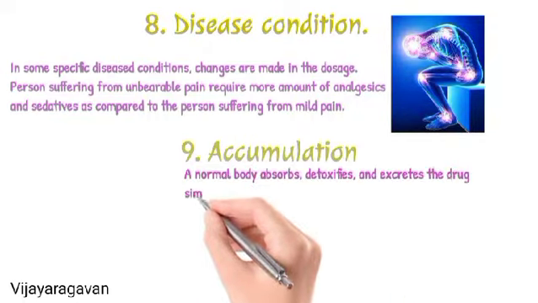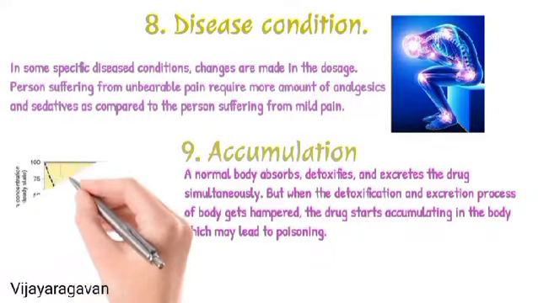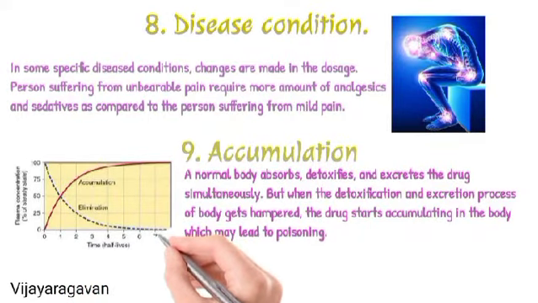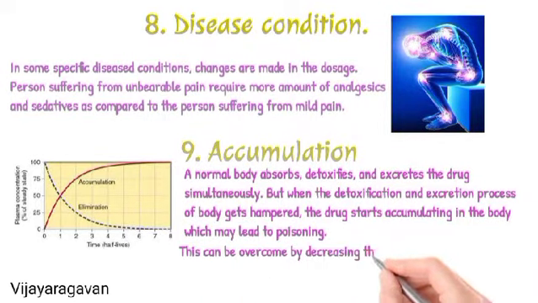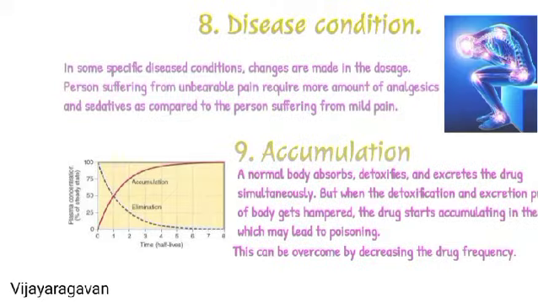Accumulation. Normally, the body absorbs, detoxifies, and excretes the drug simultaneously. But when detoxification and excretion are disturbed, the drugs begin to accumulate in our body, which leads to poisoning. This may be due to a high frequency of dose or an increase in the half life. This can be overcome by decreasing the drug frequency.